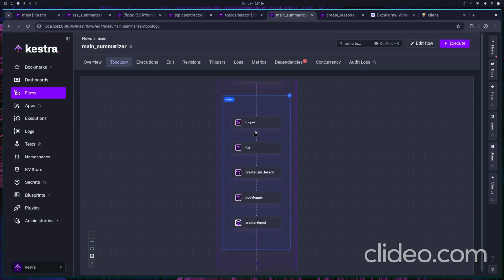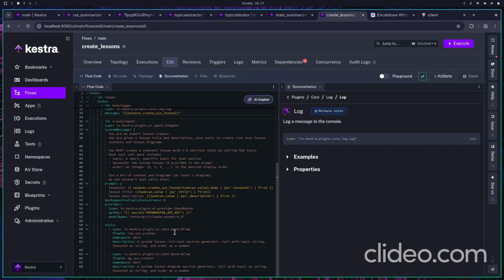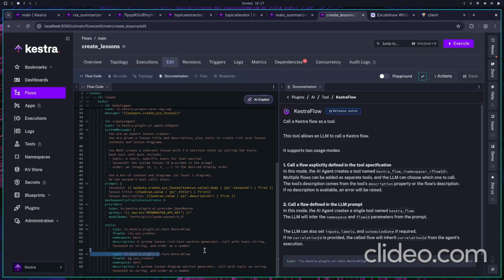This looper then calls this subflow, and inside of this we have this creator agent, where we are passing the Kestra flows for generating the diagrams as well as the rich text representations as tools to this agent.